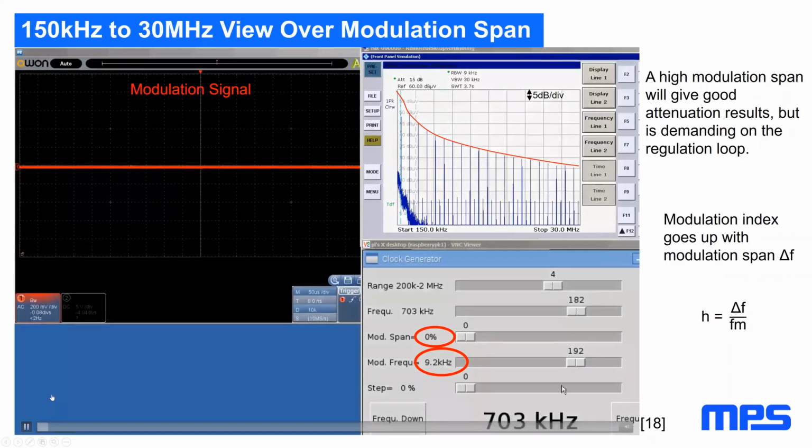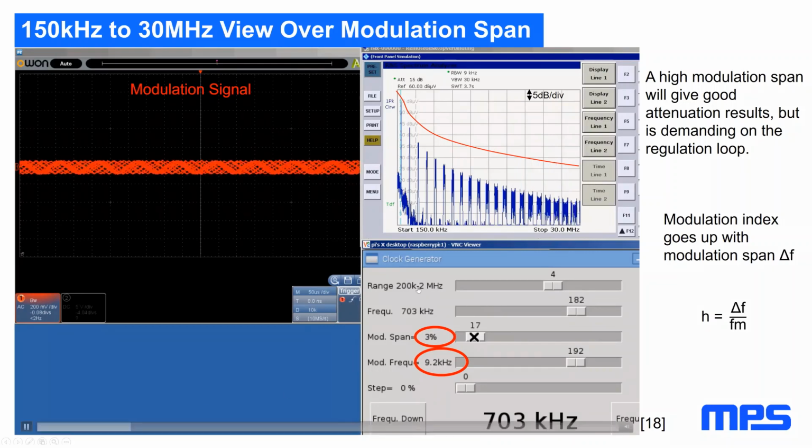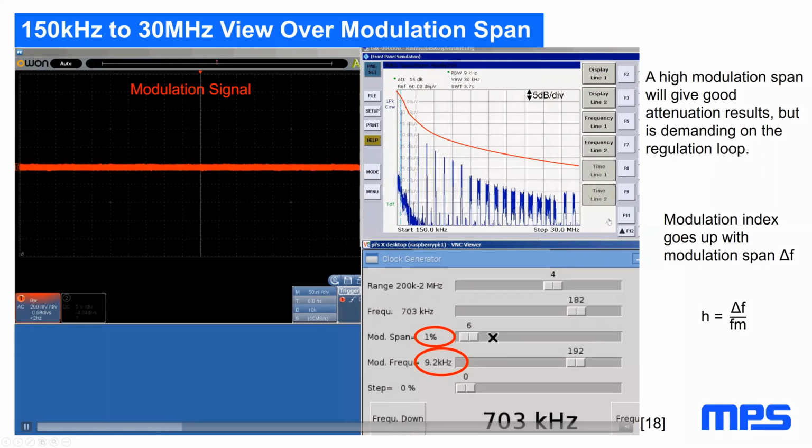Now we look at the same screen with 30 megahertz. Use the optimum modulation frequency and now use a very small modulation span. You can see now that as high as the harmonics go, as high as the individual span goes. If you make them smaller, we get less attenuation. So you can immediately assume that more span is better.